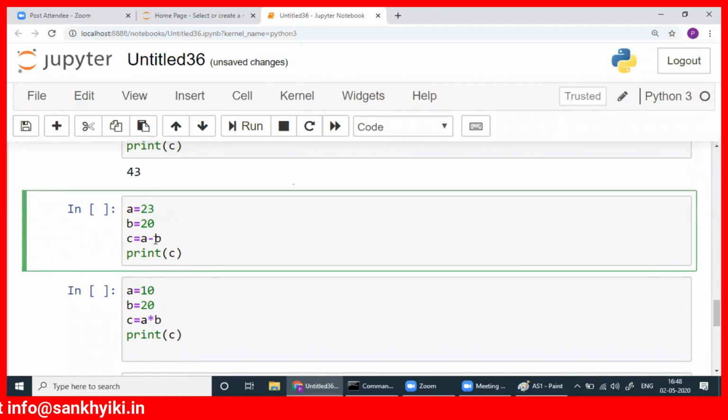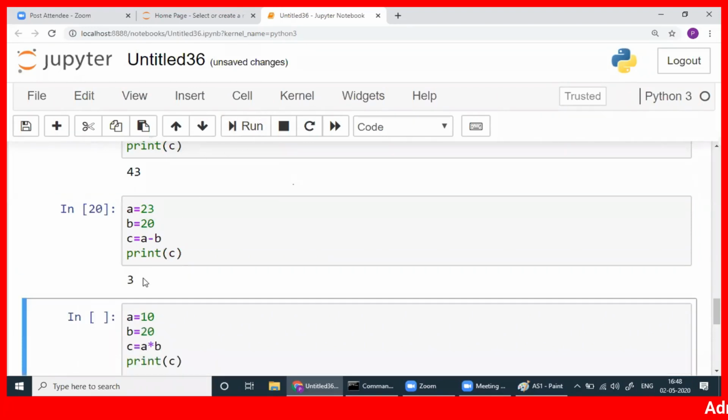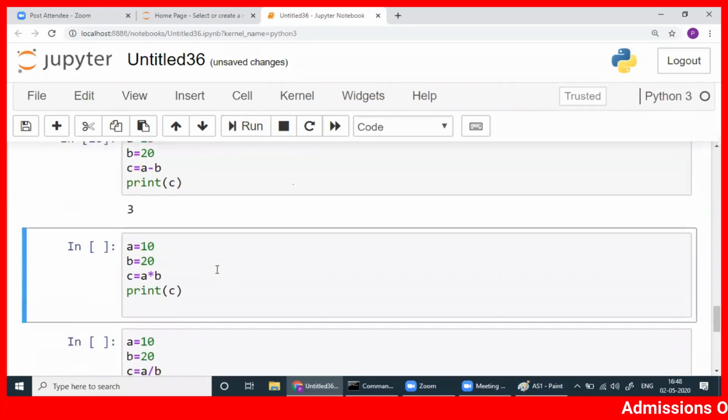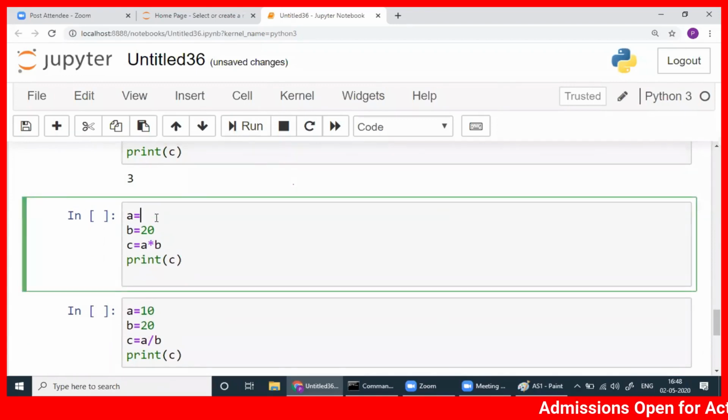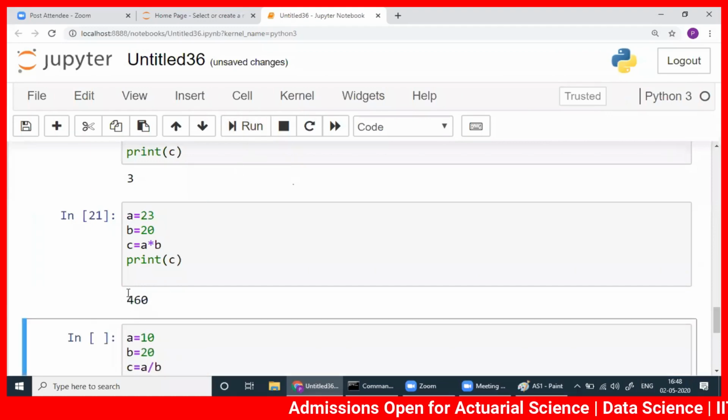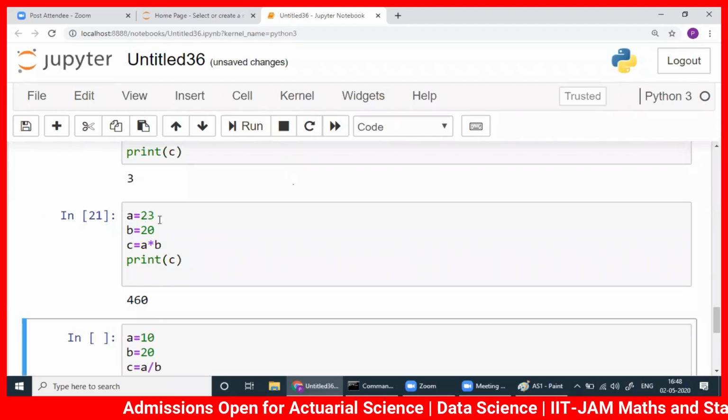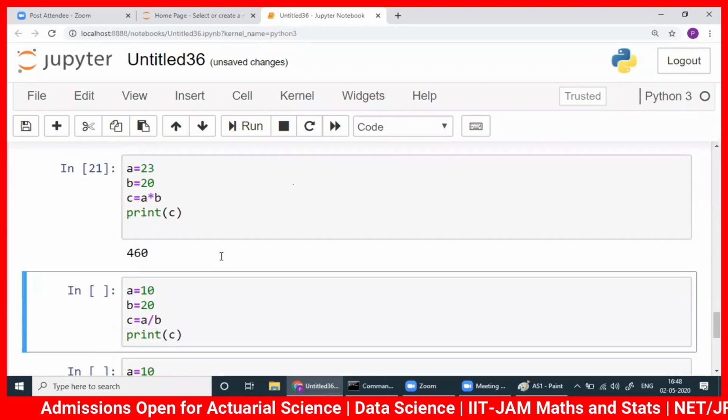If you subtract B from A, 23 minus 20, that will give you 3. So if you run this one, you will get 3. That's fine. Now you want to multiply 23 and 20. So 230 into 2, that will be 460. Okay. So this is multiplication. You can multiply two numbers. So A is a number, B is a number. Very simple.